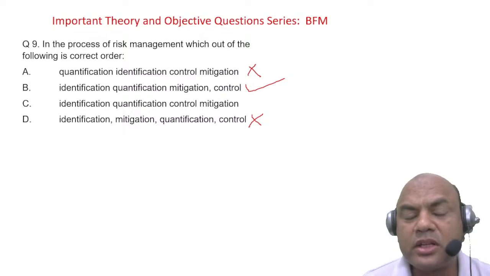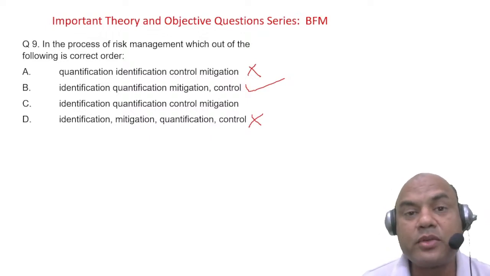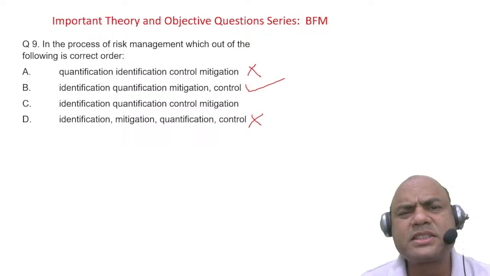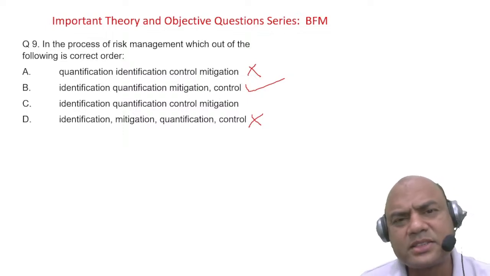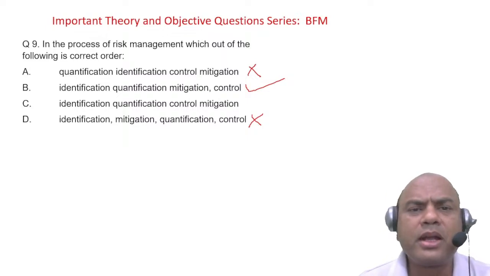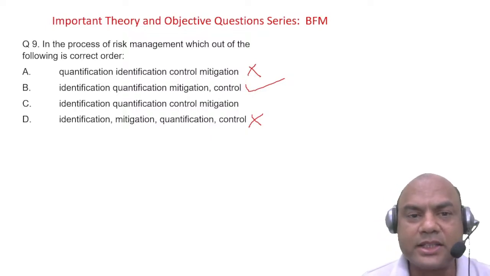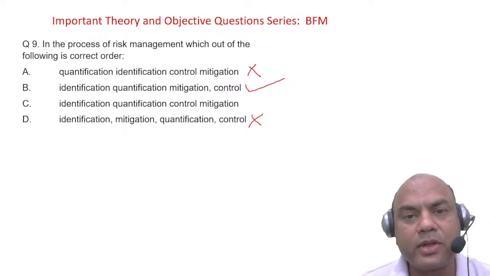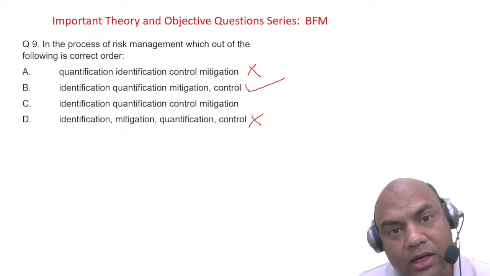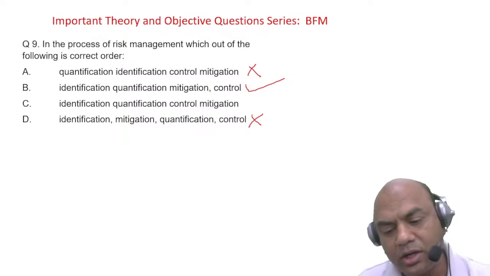Now you will ask me, sir, what is mitigation? Quantification we know. Mitigation is reduction. The same example I gave you just now about insurance: I have invested in some riskier project, let's say a big factory, because we should actually take insurance for large investments. The return from that factory is, as in that example, 9,000 per 1 lakh. Now the insurance for that factory is 2,000. So that becomes my mitigation part. Okay, got it?